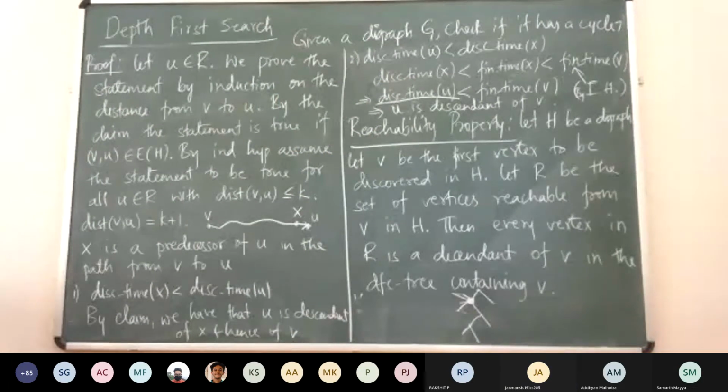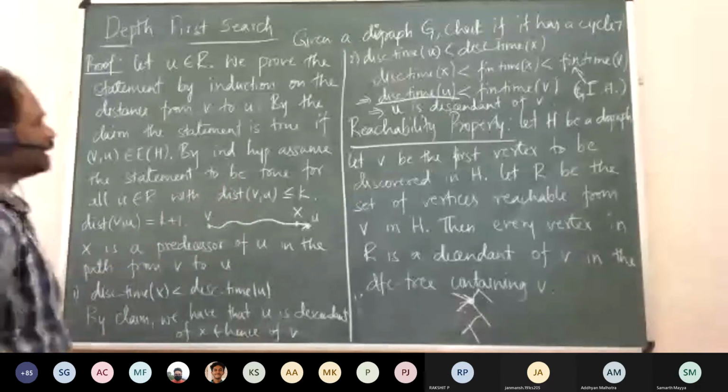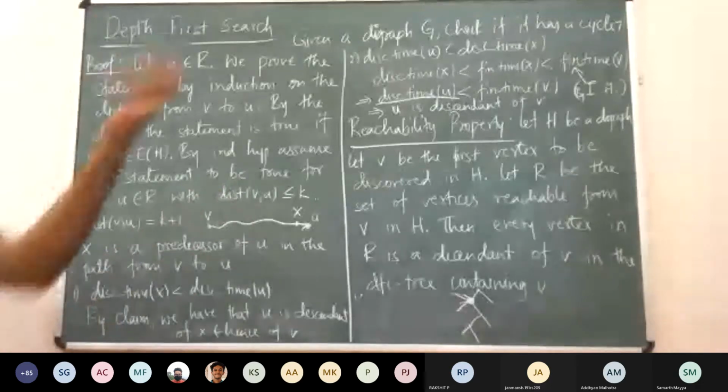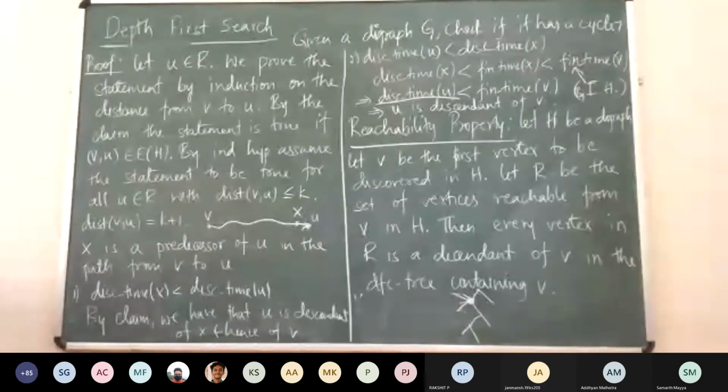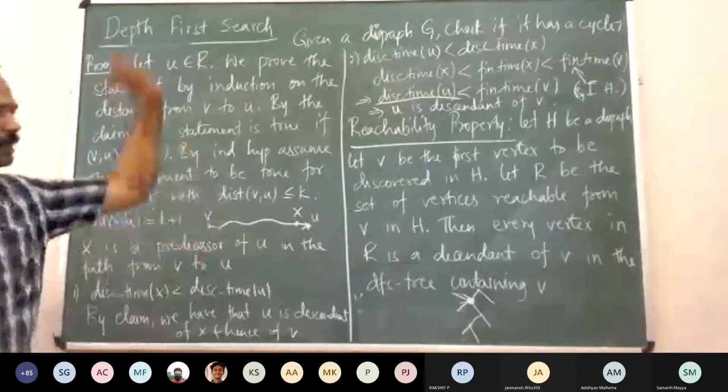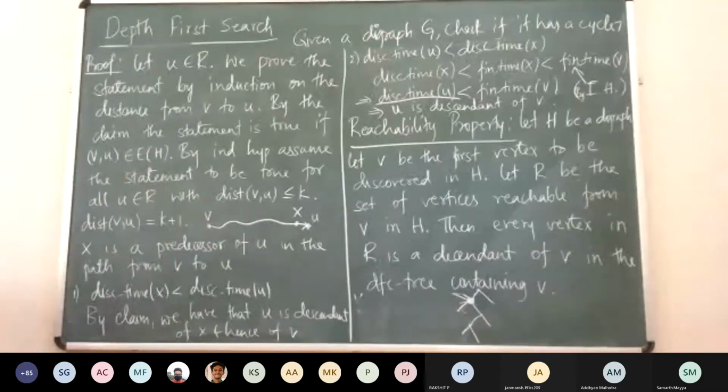So any other questions? Okay, so now we have proved the reachability property. So now let us go back to our original question. Given a digraph, we want to check if it has a cycle, right? Now how do you do this? The algorithm is again very clear. You guys had given it last time. Suppose there is a back edge, you say yes, otherwise you say no, right? For the yes part, we have already given the proof.